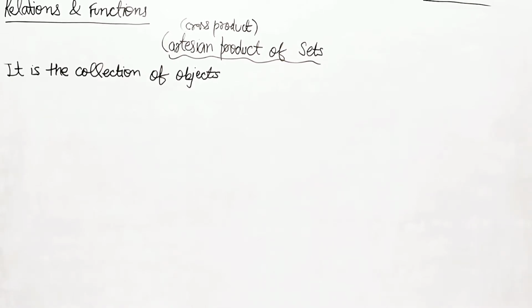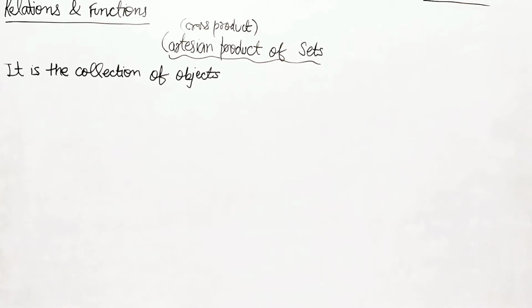So in the Cartesian product of sets, what we'll mainly see is going to be the pairs, the ordered pairs especially. In sets actually order doesn't matter, but as we're talking about the Cartesian product, ordered pairs are important. So we can say that order does matter in the Cartesian product.